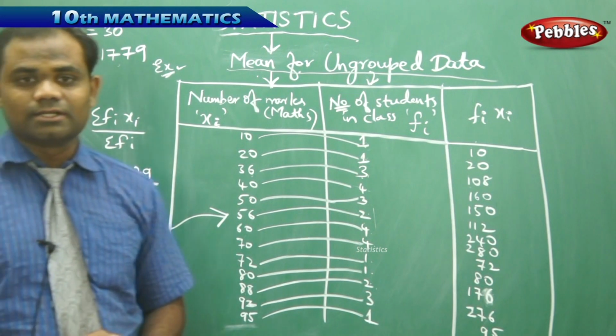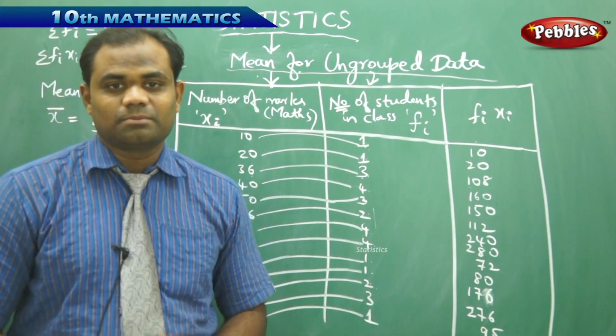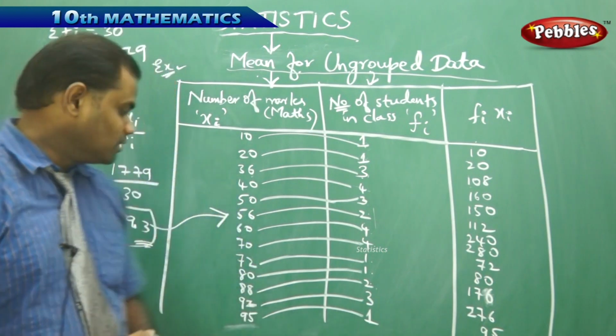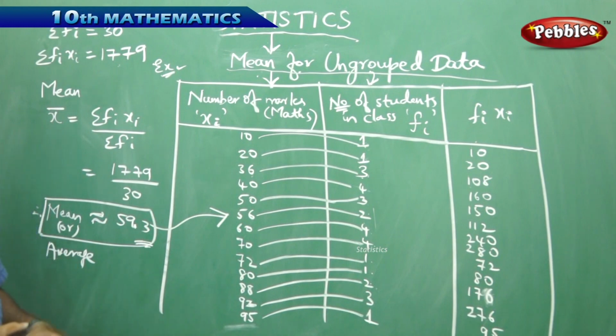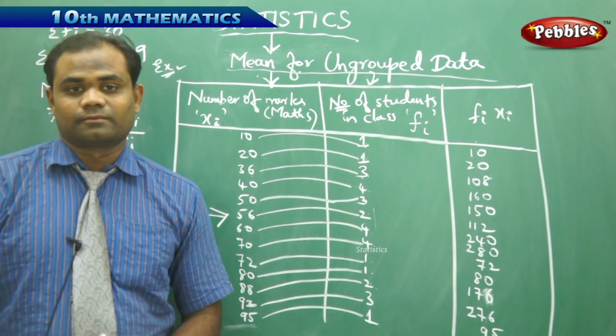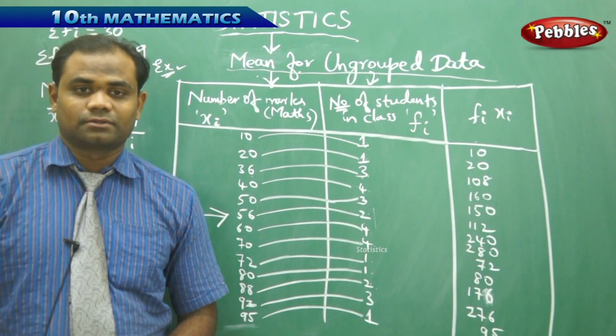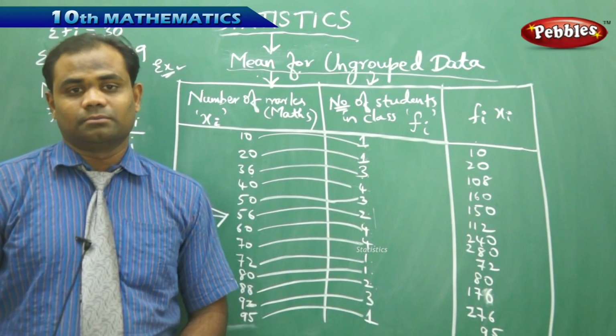So mean helps us in identifying the average of the class. Average marks of the entire class being 59.3 is not a bad average, but a medium average in the entire class, is how we understand mean in real life. Mean is average, and for ungrouped data, this is how we do it through an example problem.